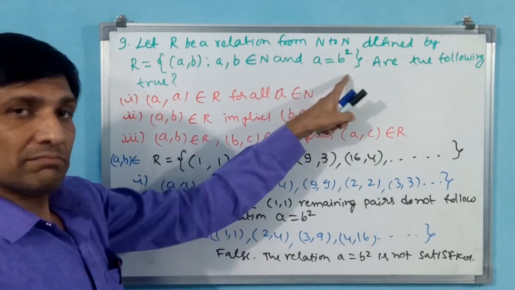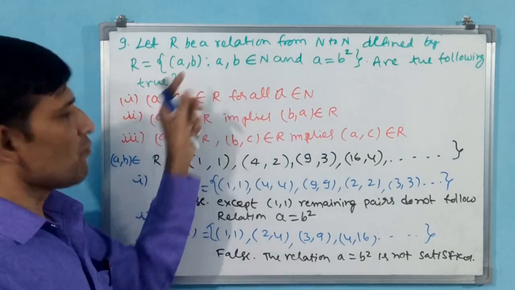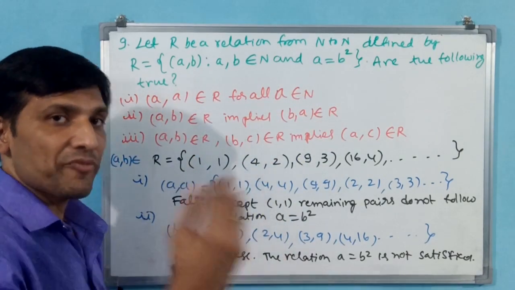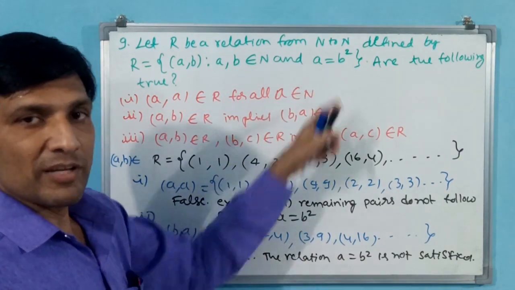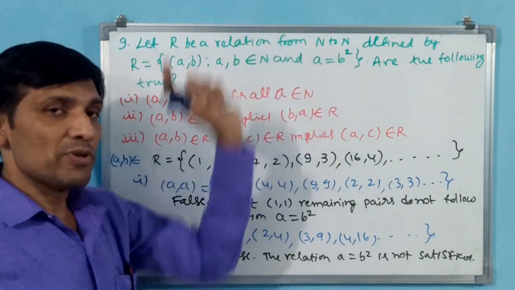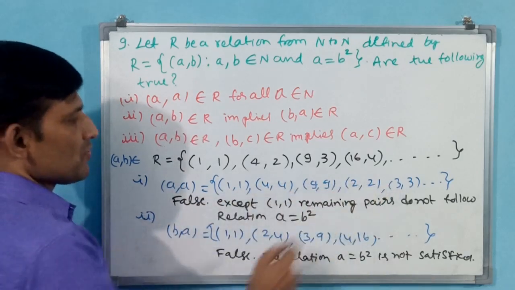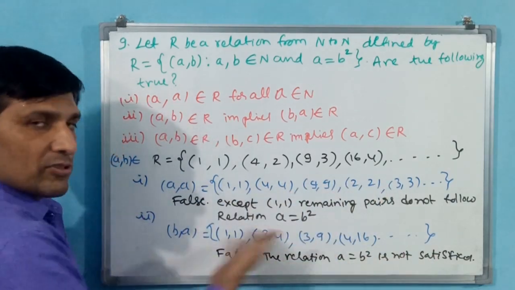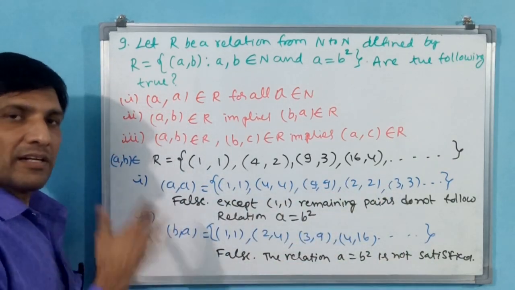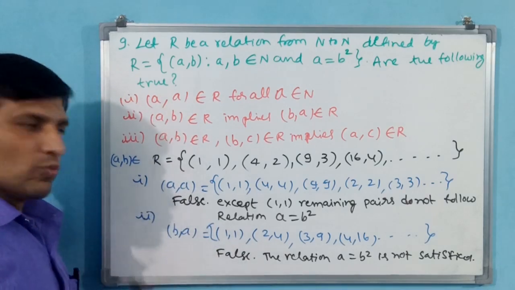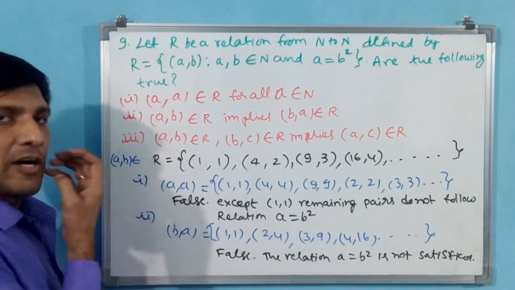This is the relation a b. But what is the relation between a b? A should equal b square, but here a should not equal b square. That is why these two relations are not true. Both are false. We go for the third one.